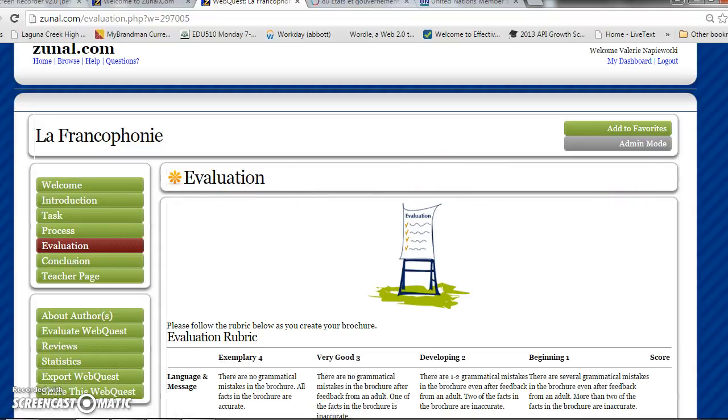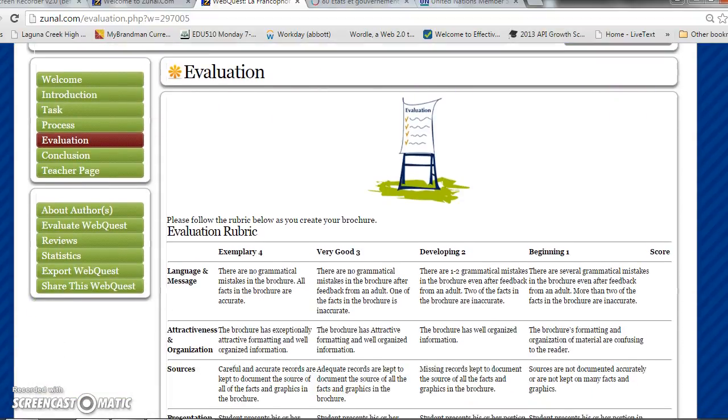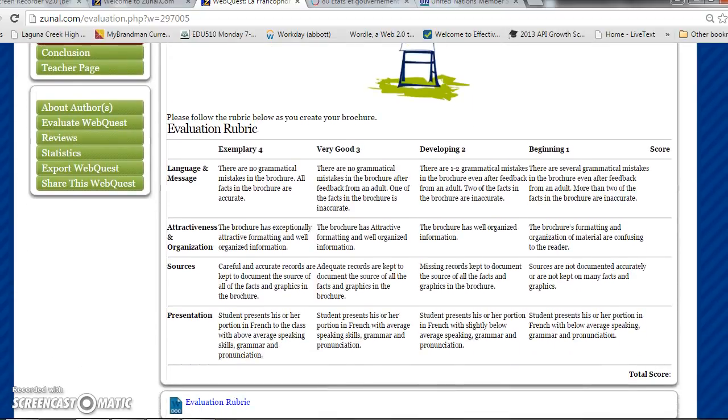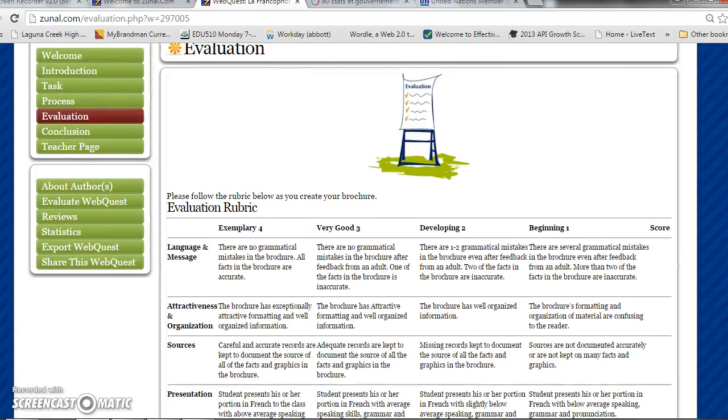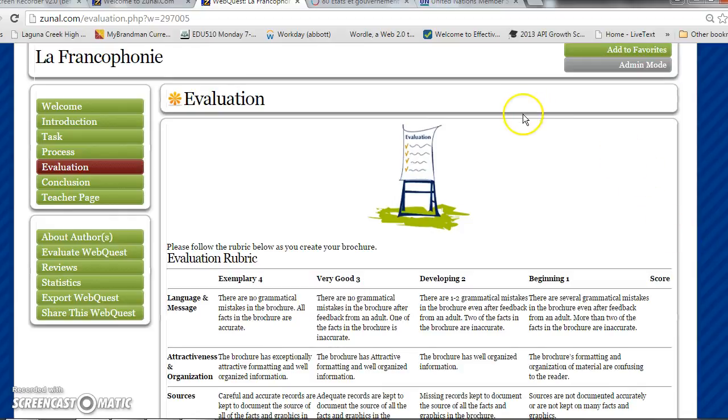In the evaluation, we have our evaluation rubric. The content areas of the rubric include language and message, attractiveness and organization, sources. Since we'll be pulling information from the internet, we need to cite our websites and URLs. The presentation will be last. So, did you work collaboratively on your brochure? Were you able to present your portion? And were you confident in speaking French in front of class and presenting what you had? Lastly, we'll come to the conclusion.